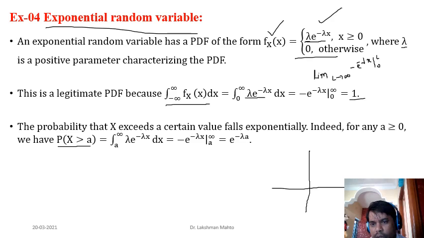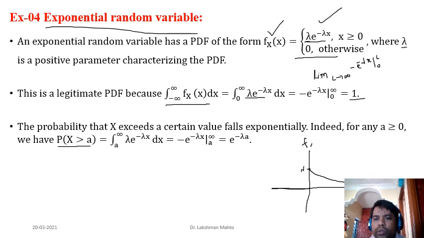So it will start here at lambda, and the plot of this probability density function goes down like this. This value is equal to lambda. In the negative part of the x-axis, it takes the value 0. This one is x, this one is f of x.